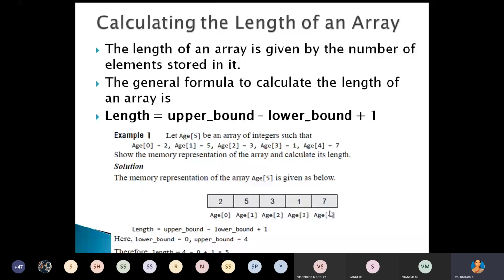Now how we can calculate the length of the array? Here formula: length equal to upper bound minus lower bound plus 1. Here lower bound value is 0. Again upper bound value is 4. So 4 minus 0 plus 1, that is the length of the array or size of the array. Any doubt in this, students? How we can calculate the length of the array? Any doubt?